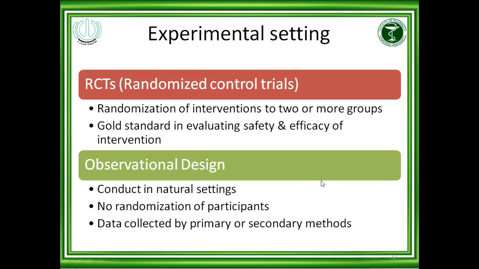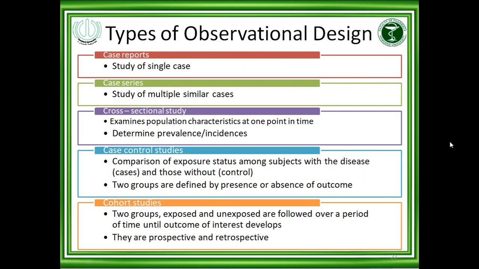In observational design, conducted in a natural setting, there is no randomization, and data is collected by primary or secondary methods. What are the different types of observational research? We have the case study, a study of a single case, and the case series, a study of multiple but similar cases, meaning all hypertensive cases or all diabetes cases.